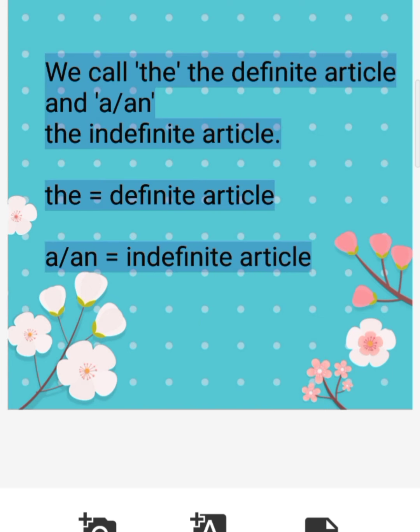And students, it is very easy to remember. The articles are bifurcated in two, that is definite article and indefinite article. The is the definite article and a and an are indefinite articles.